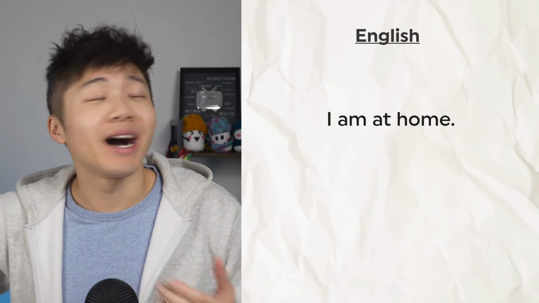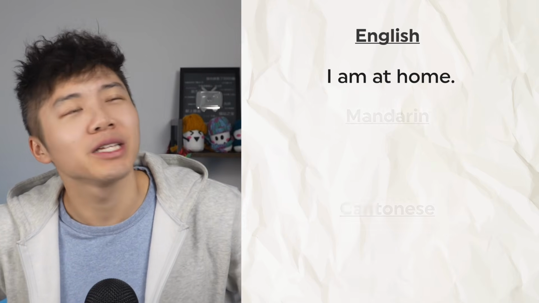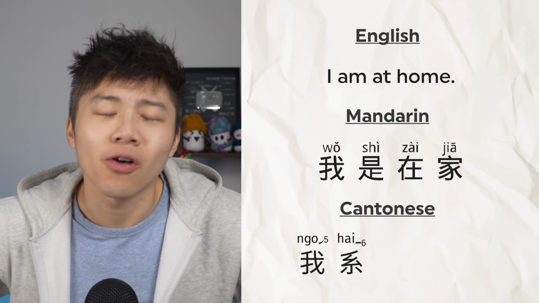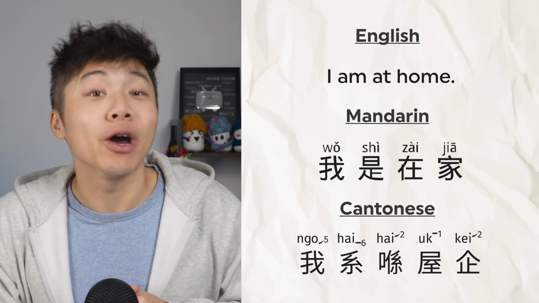Take the sentence, I am at home. Your English-speaking brain might immediately think, oh, okay, I is 我, am is 是, and at home is 在家 or 喺屋企. Okay. Done. You confidently say 我是在家, 我係喺屋企. And while that feels right, it's actually off. But why? Because you're not linking 2 nouns here, you're actually describing a location.